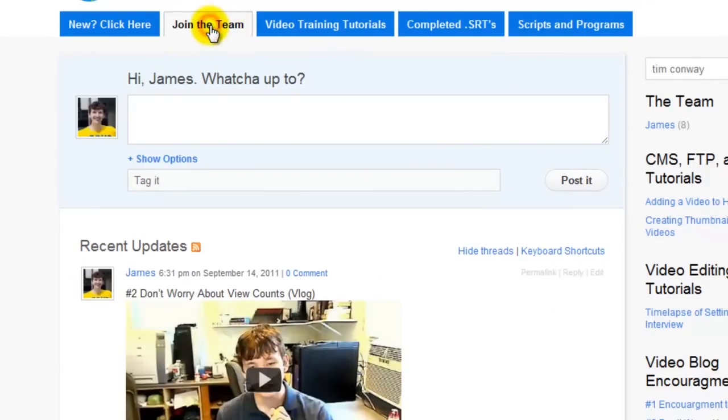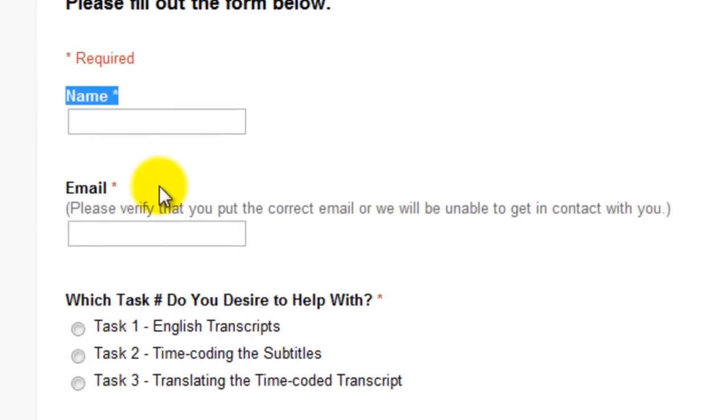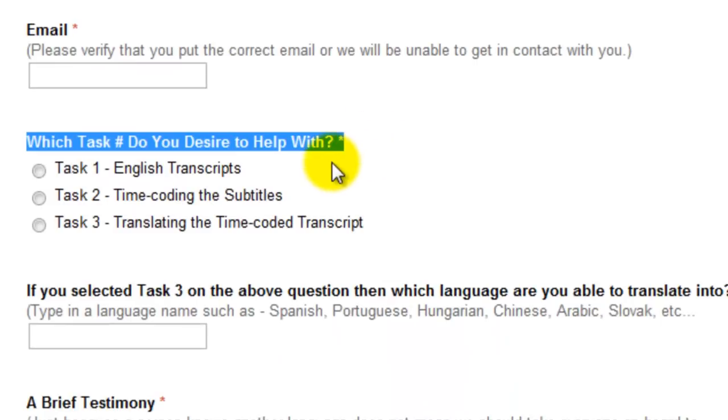Now we're going to go to Join the Team. It's preferred that anyone who wants to get involved in actually translating, before downloading SRTs, would join the team, so we can get your information and you can be part of the mailing list for that specific language website. In this case, we're asking for your name, your email, and which task you desire to help with. There are 3 tasks which we need people's help with.